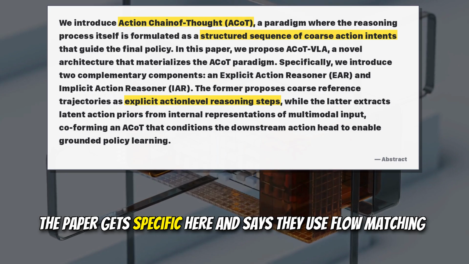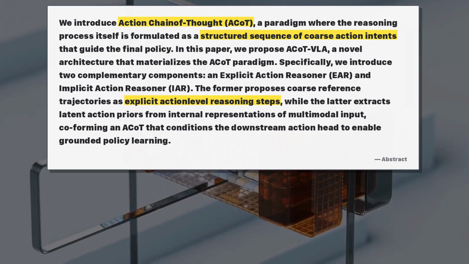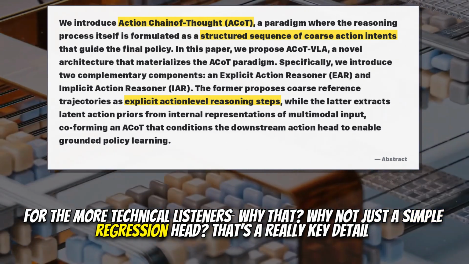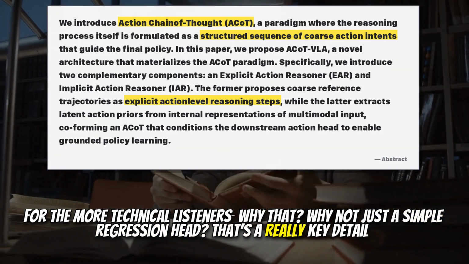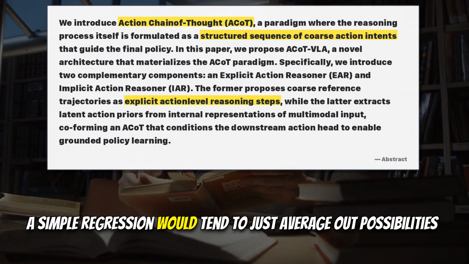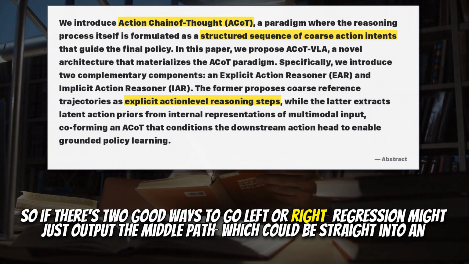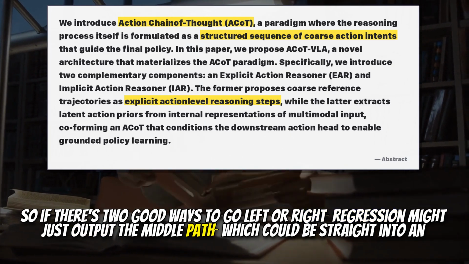The paper gets specific here and says they use flow matching. For the more technical listeners, why that? Why not just a simple regression head? That's a really key detail. A simple regression would tend to just average out possibilities. So if there's two good ways to go, left or right, regression might just output the middle path, which could be straight into an obstacle. I see.